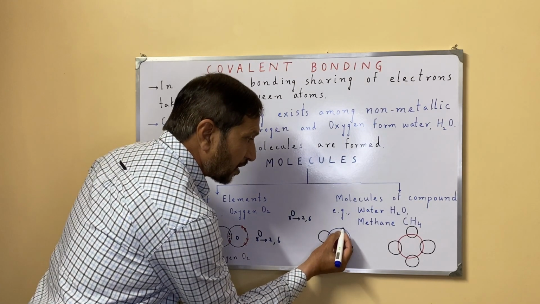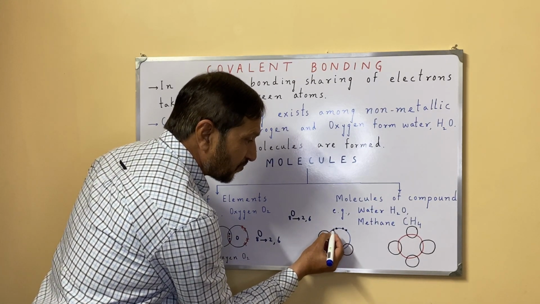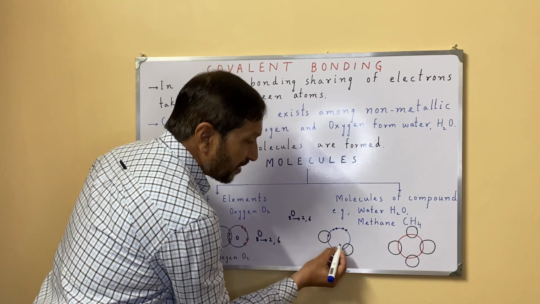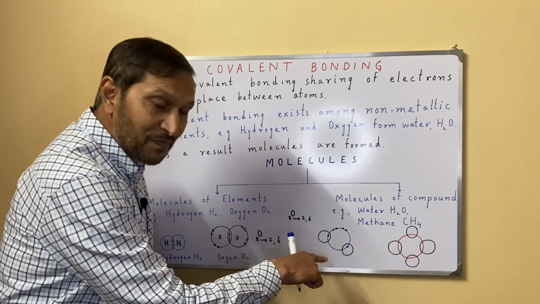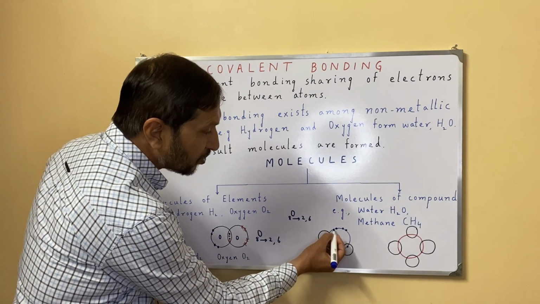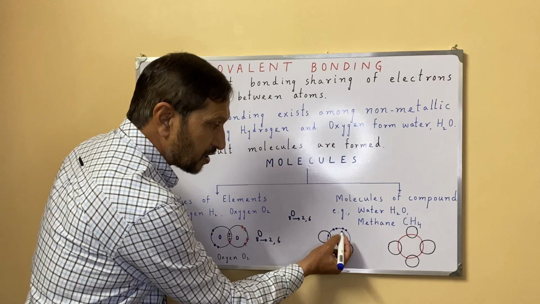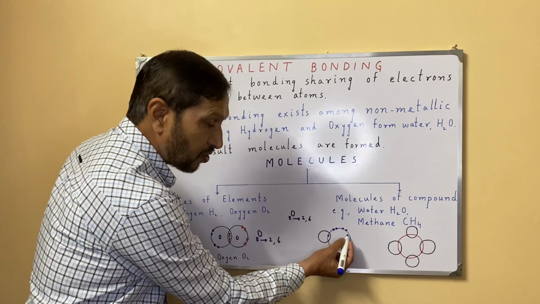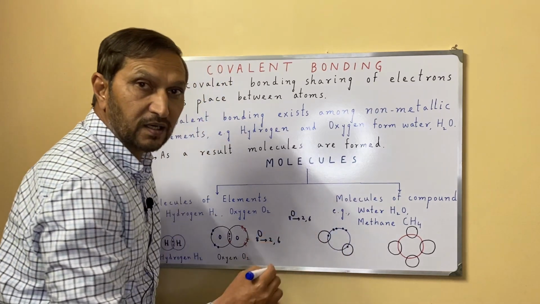Now I am drawing 1, 2, 3, 4 and 5 and 6. This is a specific arrangement. Now 4 electrons are not being shared. They are unshared pairs of electrons, and the shared electrons are one here and one here.